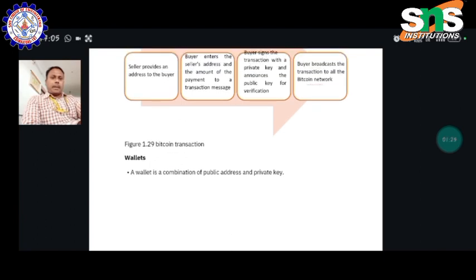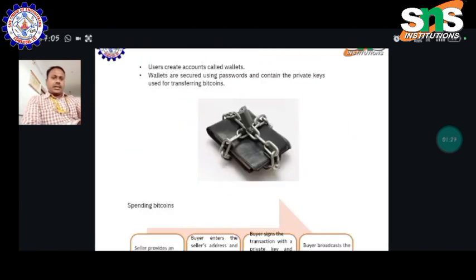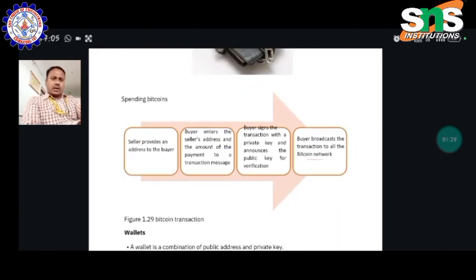So, spending bitcoins. See this block here in spending bitcoin. In the first block, the seller provides an address to the buyer. In the next block, the buyer enters the seller's address and the amount of the payment into a transaction message.